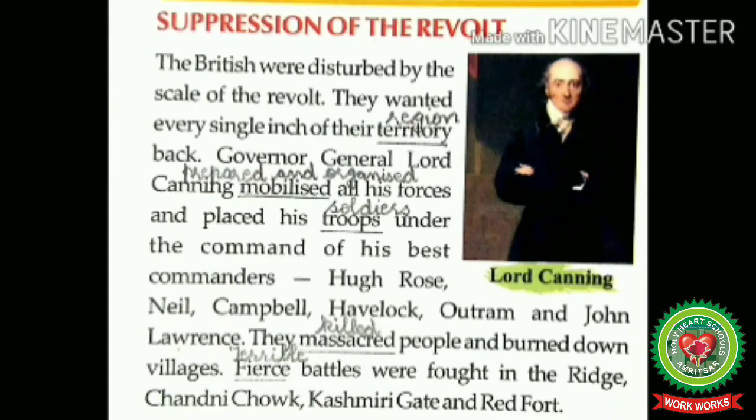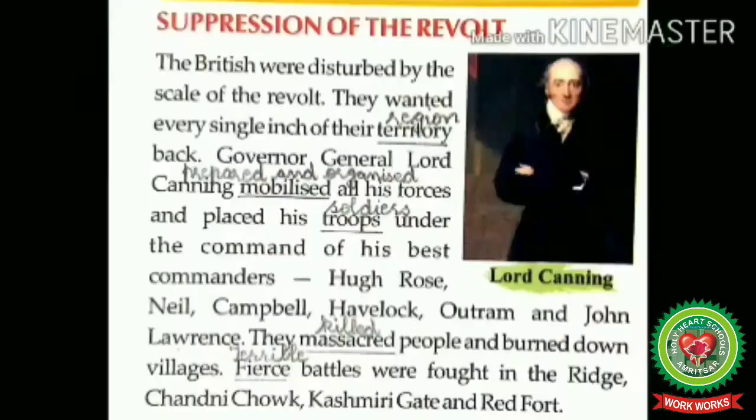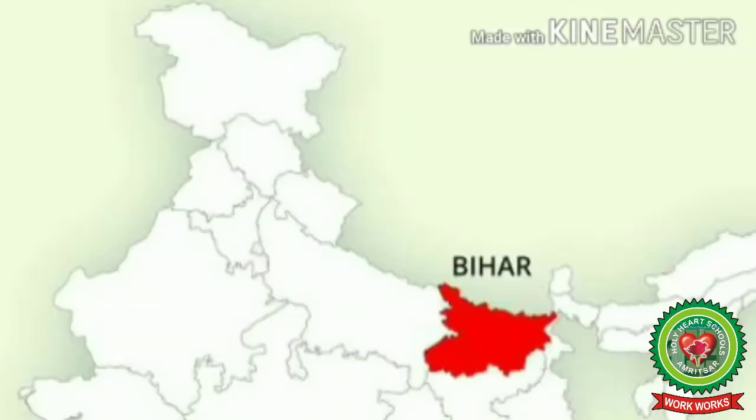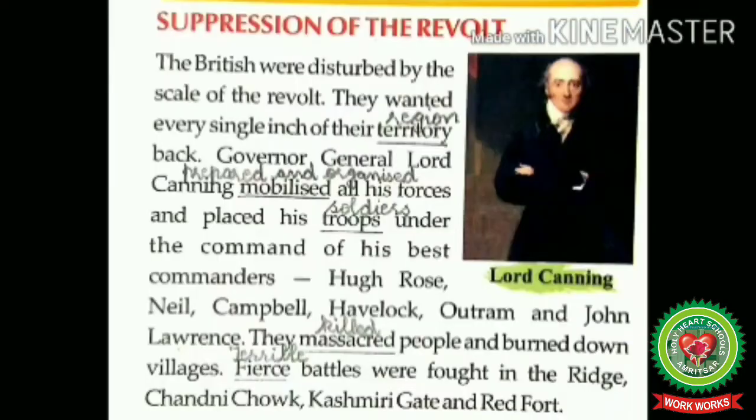Means the British were totally disturbed as the revolt was spreading to different parts of India rapidly and was led by different Indian leaders at different centers. Like at Kanpur, the revolt was led by Nana Sahib. At Awadh, the revolt was led by Begum Hazrat Mahal. At Jhansi, it was led by Rani Lakshmi Bai. At Bihar, the revolt was led by Kunwar Singh, etc.